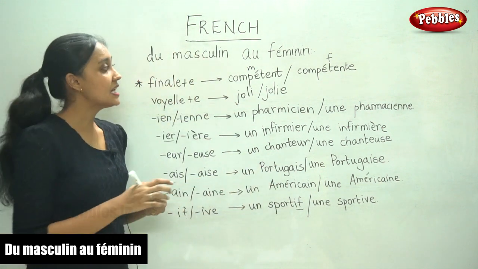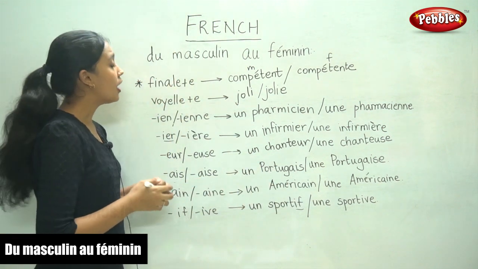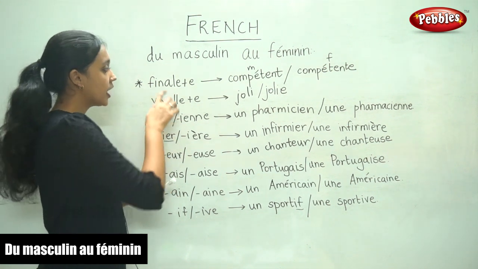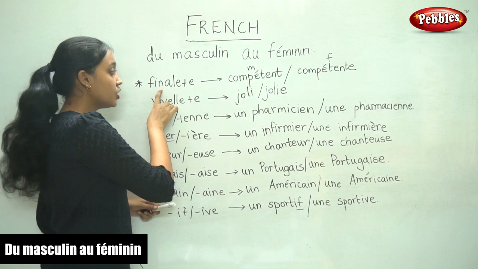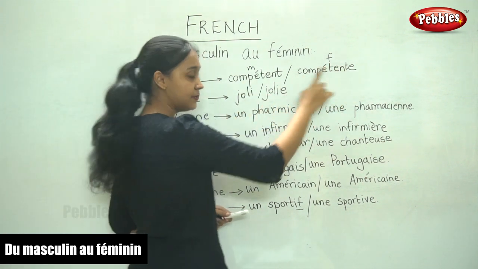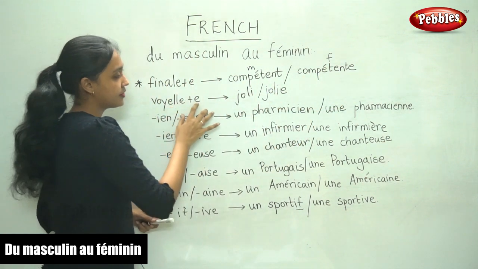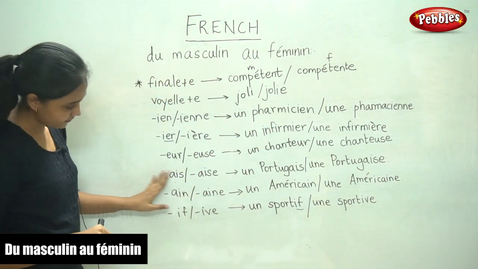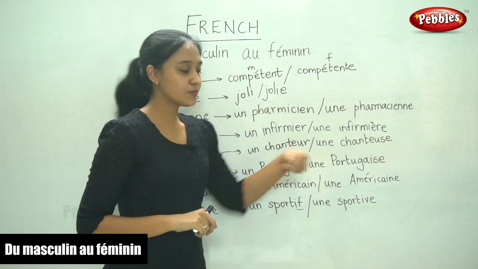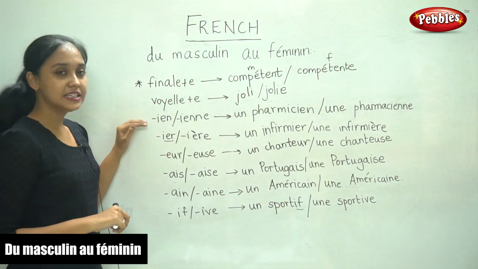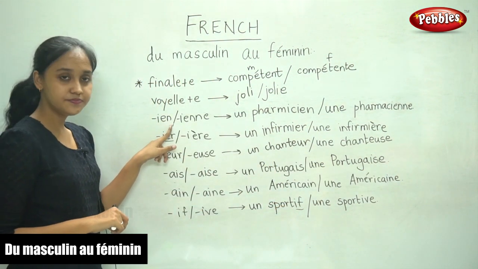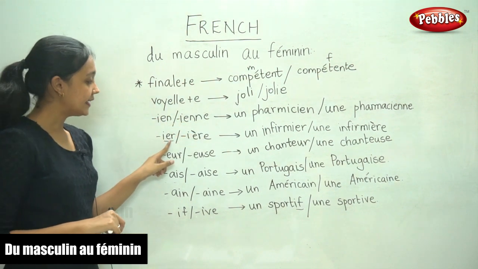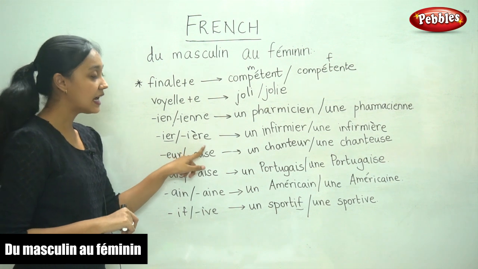These are some examples of how you would write the feminine form of the words. In most cases, you just add an E. See, in the first two cases, and then in these two cases, you only add an E to make it feminine. In the other cases, IEN becomes IENNE, IER becomes IERE.